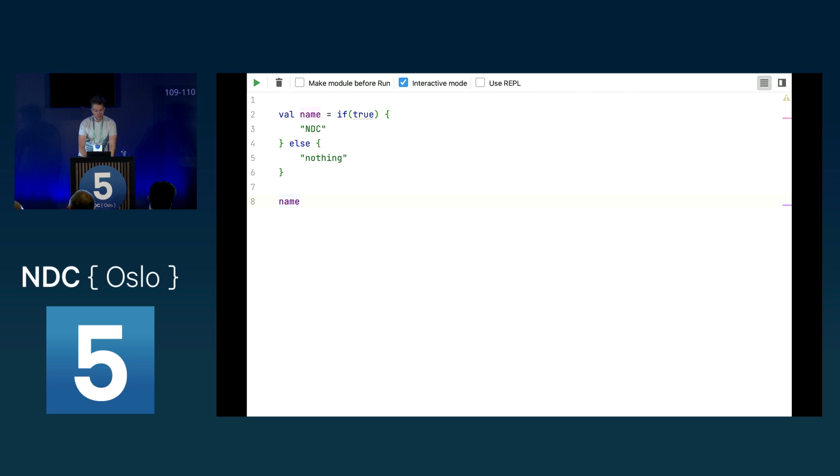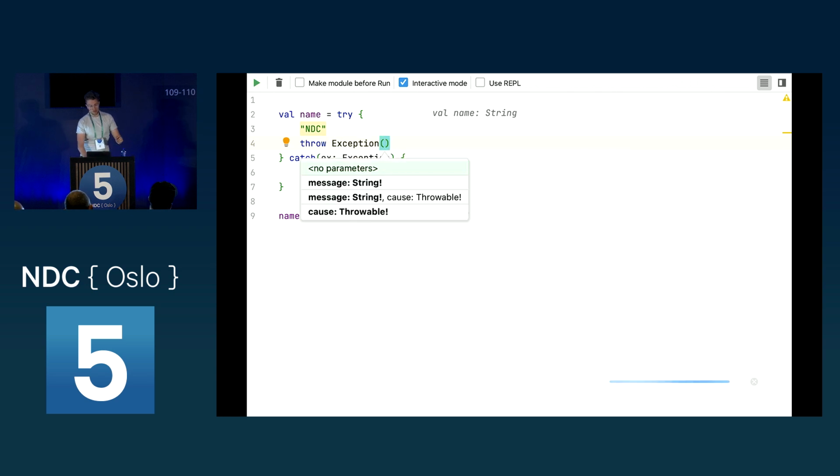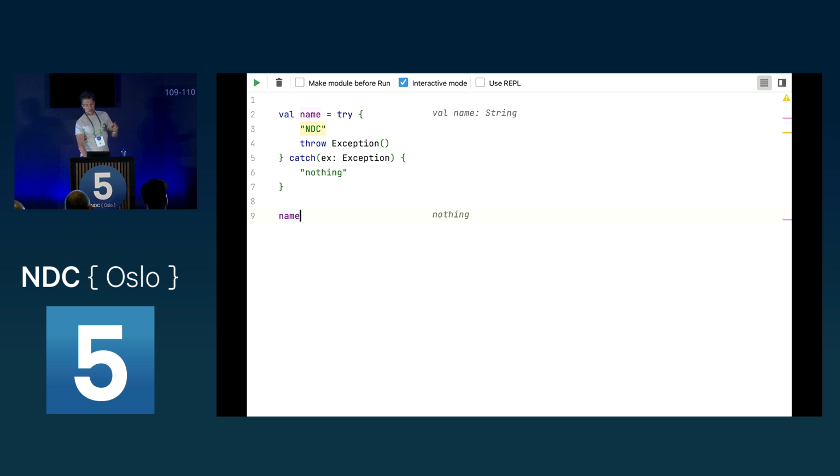The same thing we could do, for example, if we'd like to use try catch. We can say we have try catch here, and as you can see, this still compiles, and we don't have to assign a value in our catch block, but can only use the last element of our try or the last element of our catch block to assign it to our name. And if you would now say, for example, we have here throw exception, then in this case it would go into the catch block, and now in name there is nothing saved in it because the try block wasn't successful.